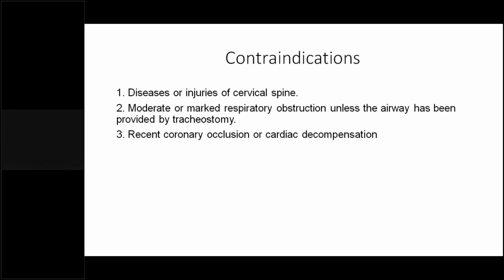And if the patient has a recent coronary occlusion or cardiac decompensation, or some surgeries have been done, generally a direct laryngoscopy is not preferable. So these are some of the contraindications: disease or injuries to the cervical spine, respiratory obstruction, or previous cardiac ailments.